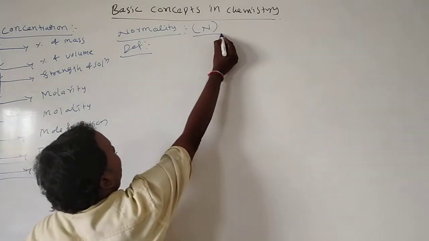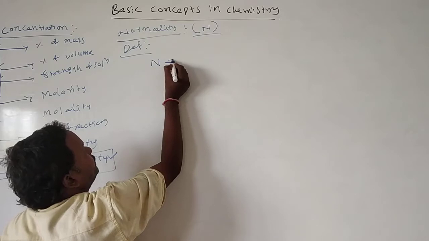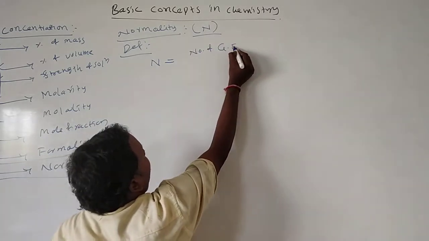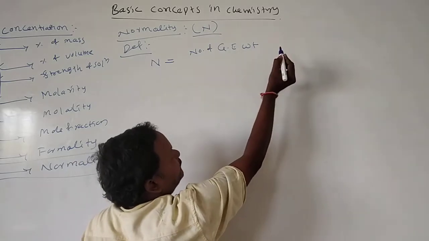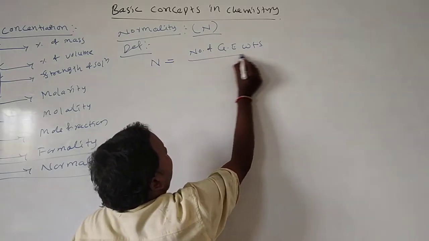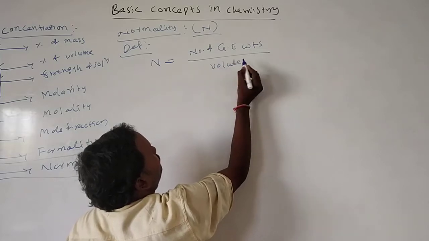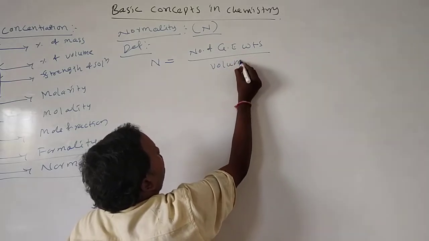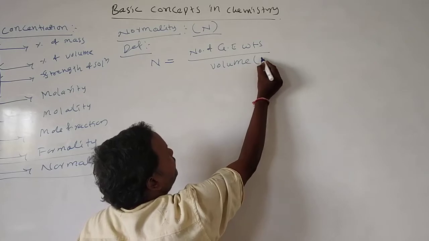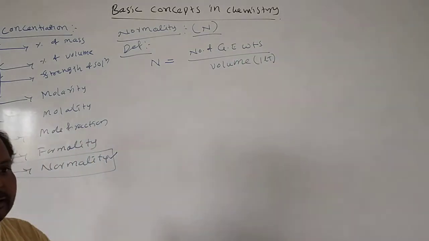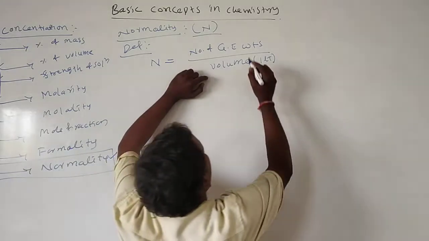Normality is indicated with capital N. N is equal to the number of gram equivalent weights present per 1 liter solution. Here G means gram equivalent weights.